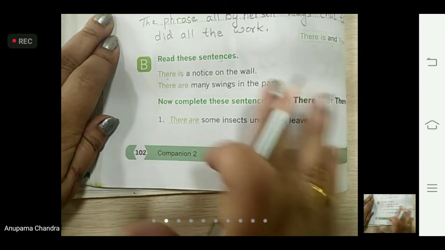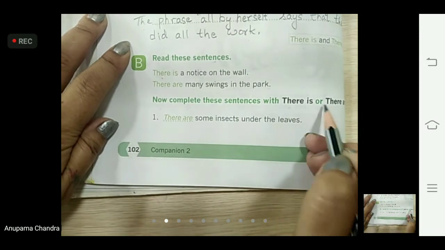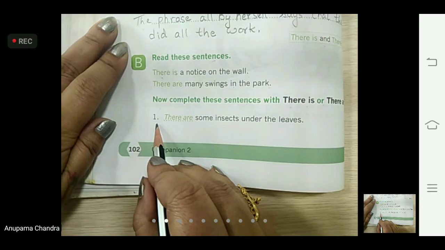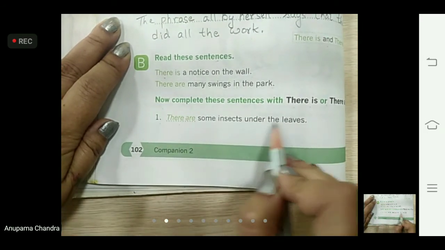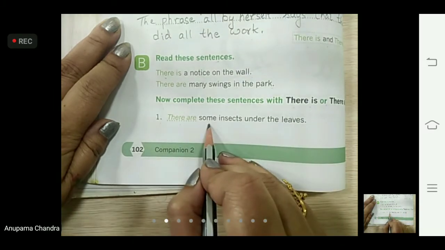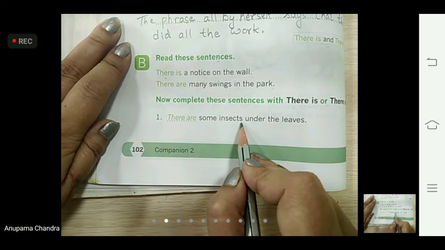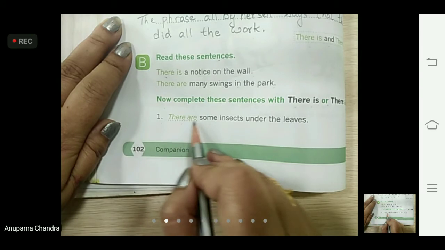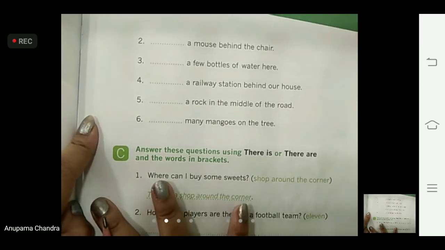Now let's see what we have to do here. Now complete these sentences with there is or there are. The first one has already been done for you. There are some insects under the leaves. Some means more than one. Insects again means more than one, that is S is there, means more than one insects. So we have used here there are. Okay, now come to the second one, children.